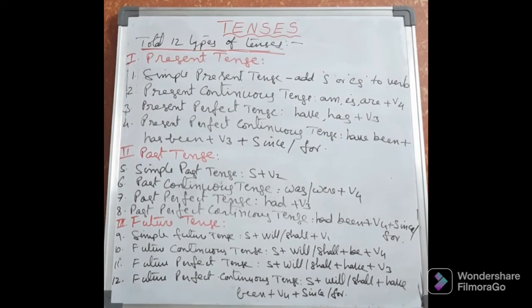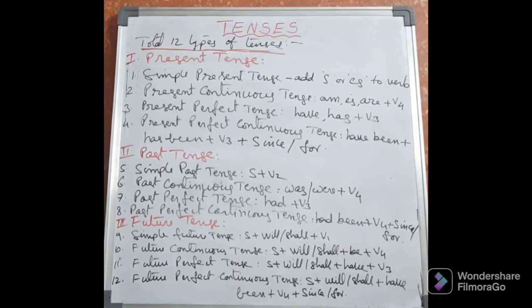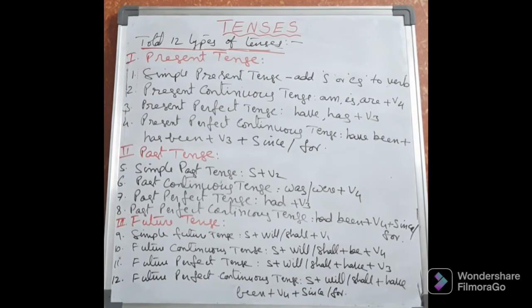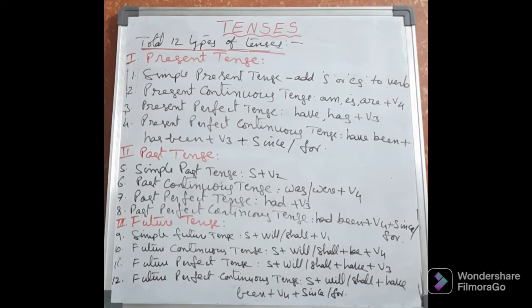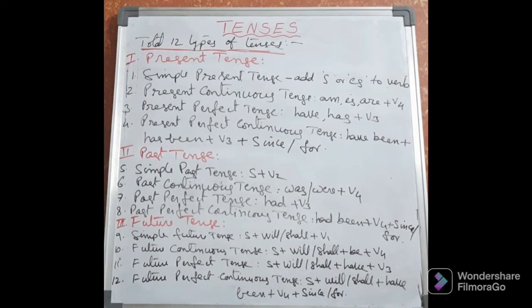So, the simple future tense is simply for telling a simple future: evening, tonight, tomorrow, next month, next year. In this way, we are talking about future time. While telling about this time, we have to write sentences in the simple future tense. To indicate a future tense, we always have to take will or shall. Whenever there is a will or shall in the sentence, you must understand it is a future tense.